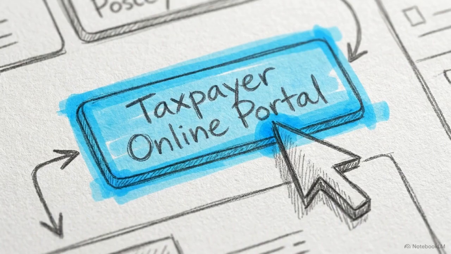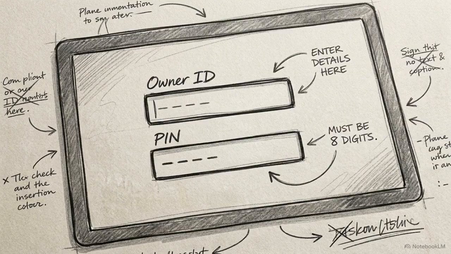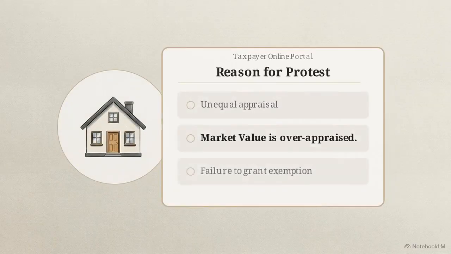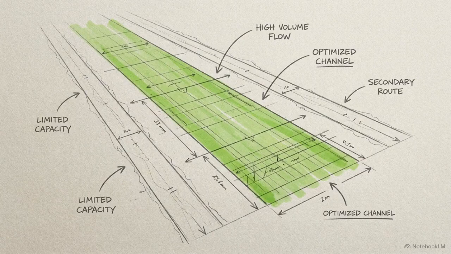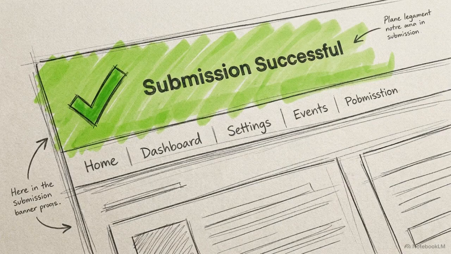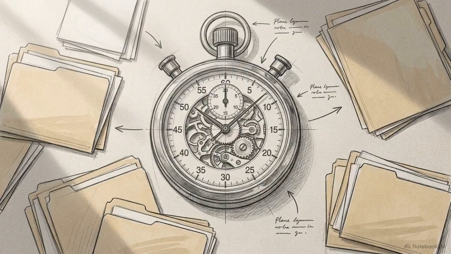To pause that countdown, visit the Comal Appraisal District website and open the Taxpayer Online portal. On this login interface, plug in the details from your notice. Enter your owner ID and PIN here, plus your name, property ID, and address. When the system asks why you are protesting, select the option Market Value is Overappraised. This is the most direct and common legal route to a reduction. Finalizing this submission secures your place in line. The administrative clock stops, allowing you to focus on gathering the proof needed to support your claim.